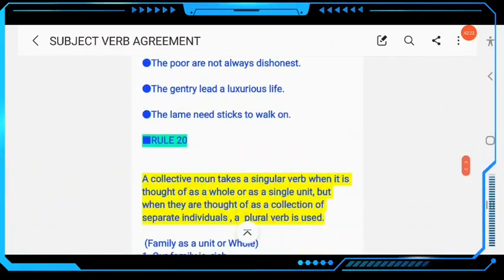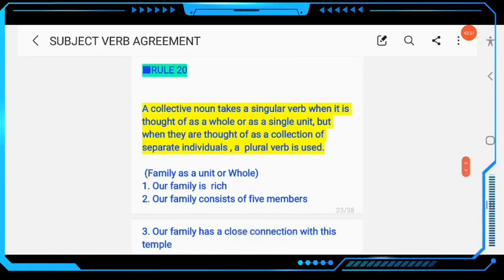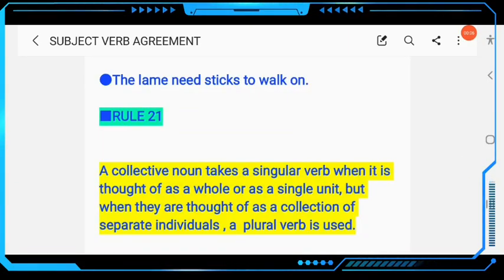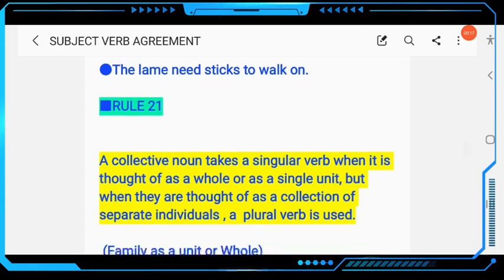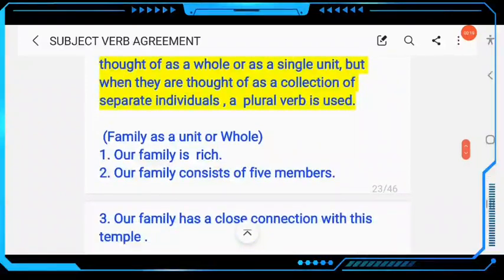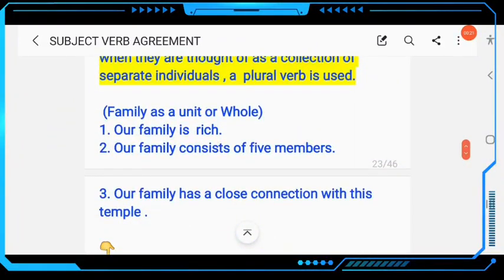So this is rule number 20. Then next, we come to rule number 21. A collective noun takes a singular verb when it is thought of as a whole or as a single unit. But when they are thought of as a collection of separate individuals, a plural verb is used. So look at this example: our family is rich.